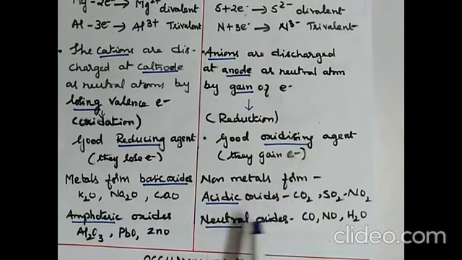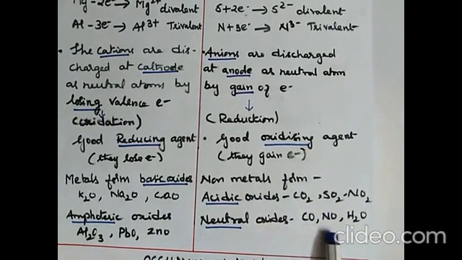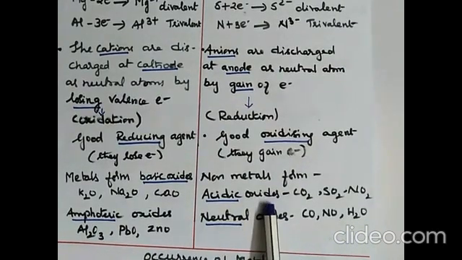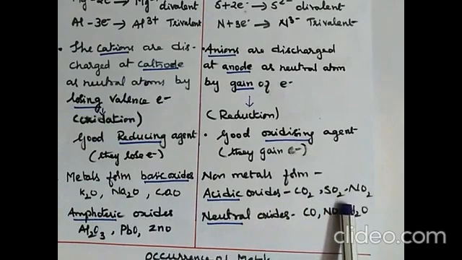Non-metals form acidic oxides and neutral oxides. So non-metallic oxides are called acidic oxides, but not all of them. There are exceptions like carbon monoxide, nitrogen monoxide and water. They are called neutral oxides because these oxides do not produce acid when dissolved in water. Acidic oxides dissolve in water to form respective acids.